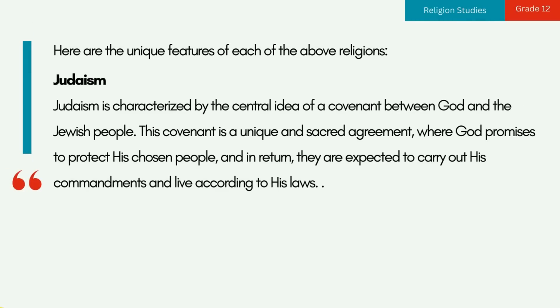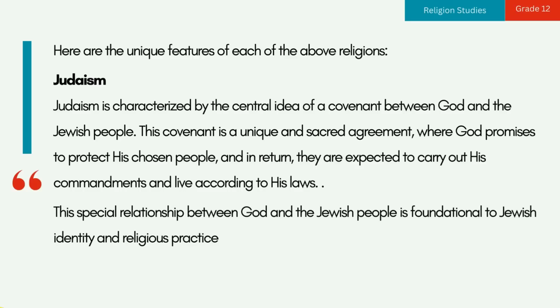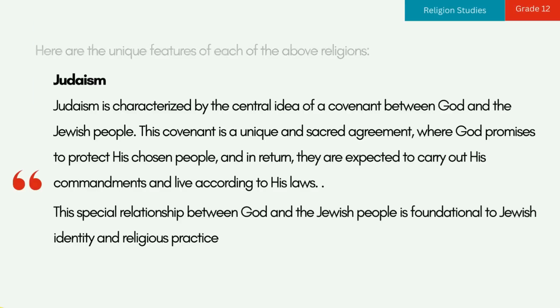1. Judaism. Judaism is characterized by the central idea of a covenant between God and the Jewish people. This covenant is a unique and sacred agreement, where God promises to protect His chosen people, and in return, they are expected to carry out His commandments and live according to His laws. This special relationship between God and the Jewish people is foundational to Jewish identity and religious practice.